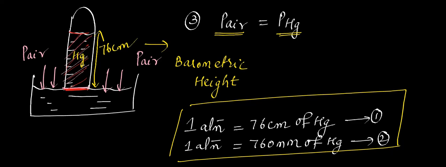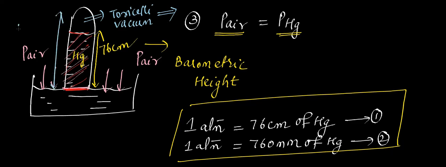Yes, ma'am. Okay. And what is this gap called? It is called Torricelli vacuum. And what will be the height of this Torricelli vacuum? How much height will be there? The total tube is 100 centimeters in height. So this will be 24 centimeters in height. Any doubt in this, Gautam? No, no doubt. Okay.